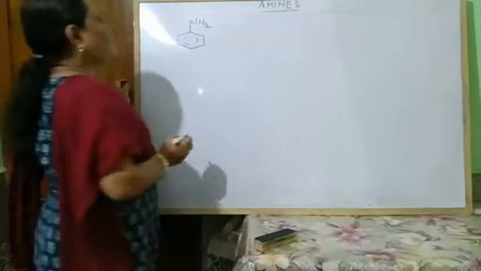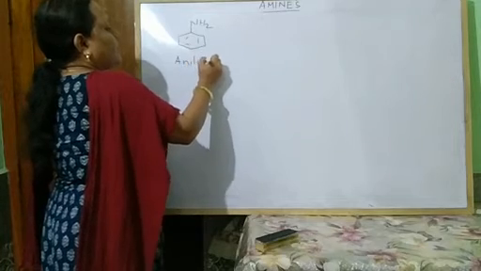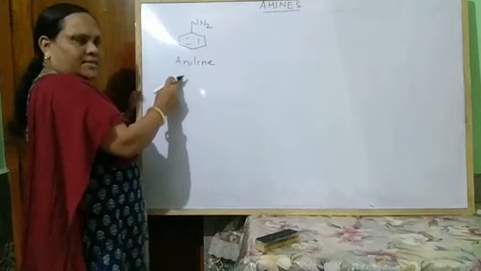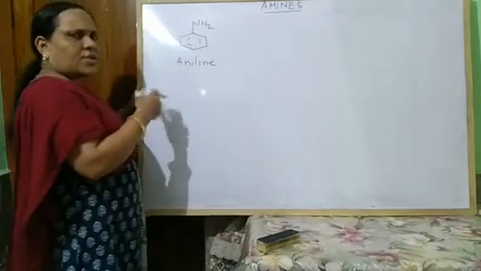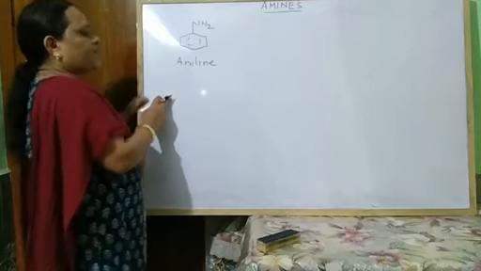Phenylamine, aniline. This aniline is also accepted by the IUPAC system. Generally in aromatic compounds, their common name is also accepted by the IUPAC system.